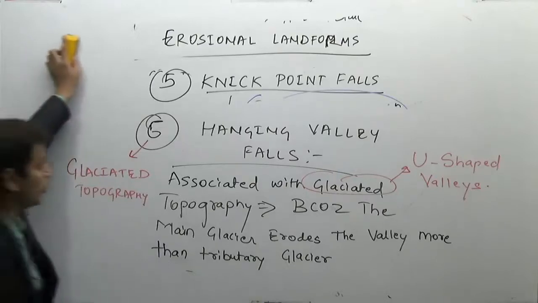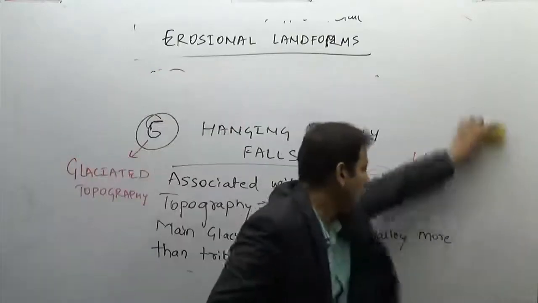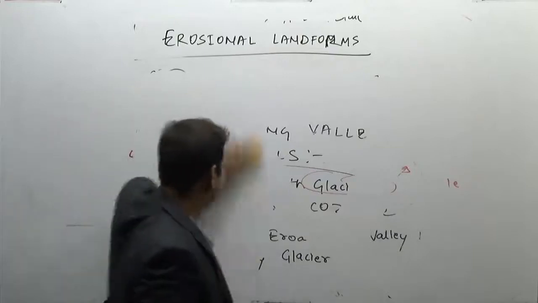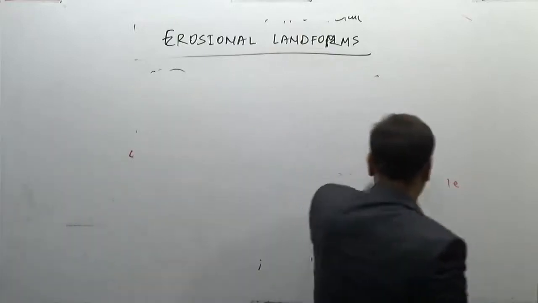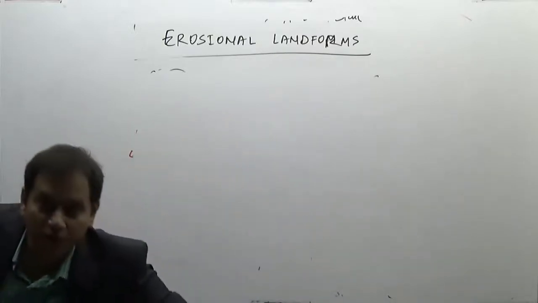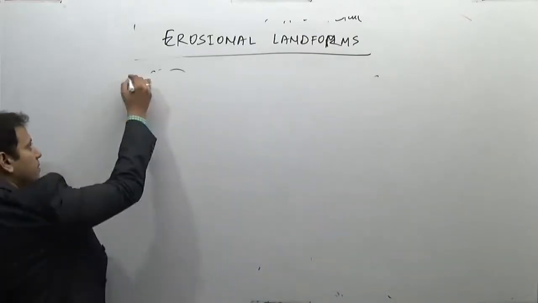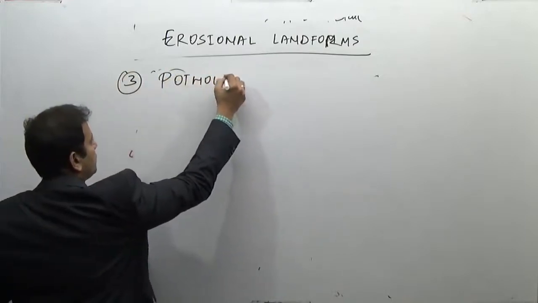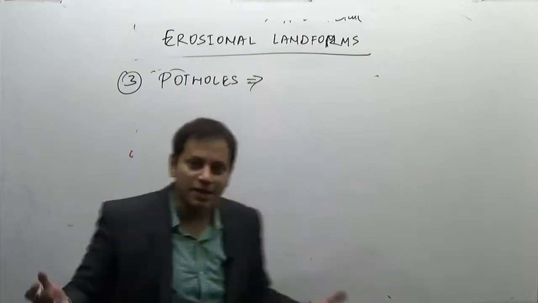The third kind of erosional landforms are potholes. What are these potholes? We have already done this.